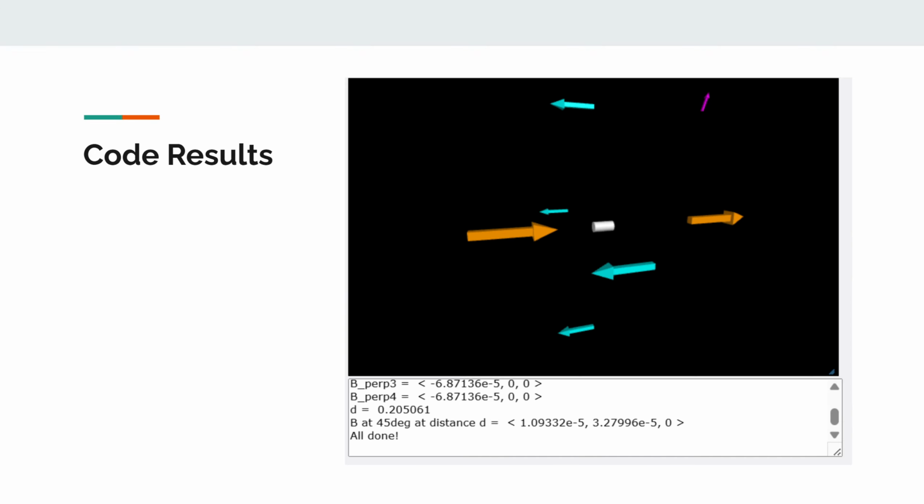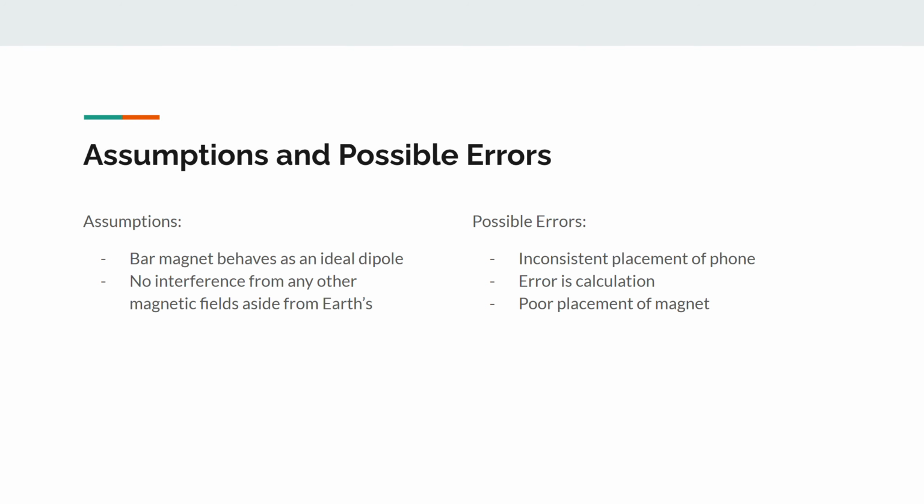And here are the code results. As you can see, you have the field on axis in orange, perpendicular in cyan, and magenta is the off-axis field. A few assumptions: we assume the bar magnet behaves as an ideal dipole and treated it as such. We also assume that there's no interference from any other magnetic fields aside from the Earth, so we assume that the magnet of the person next to me had no effect on mine.